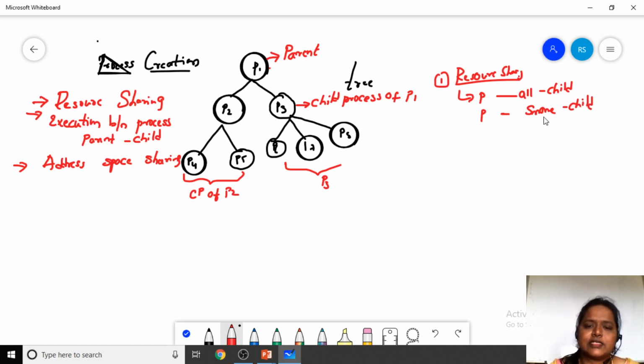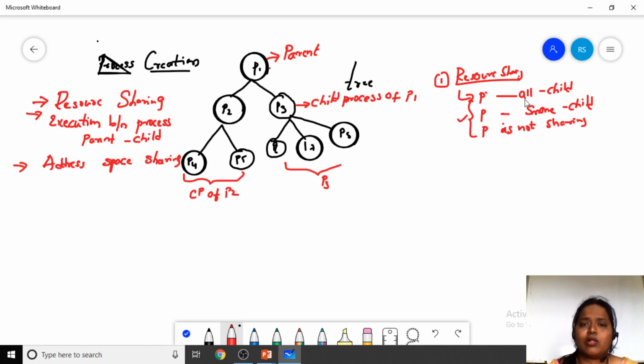And the third is that the parent does not share any of the resources with the child. Any of these can happen. It is not mandatory that the parent should share all resources with the child. Based on the situation or circumstances, the parent process will share all the resources with the child process.